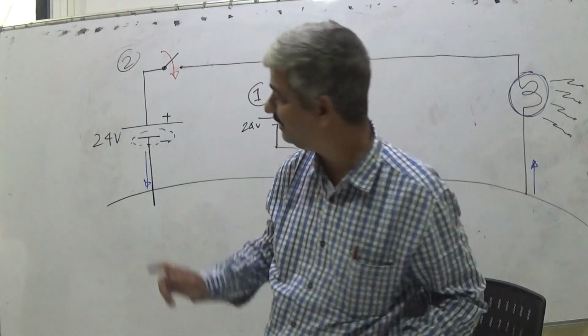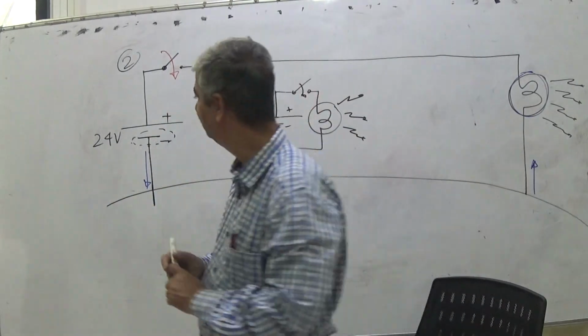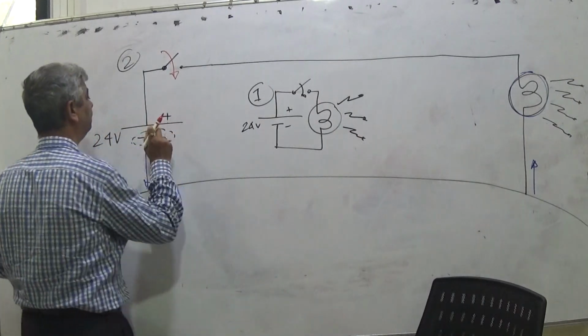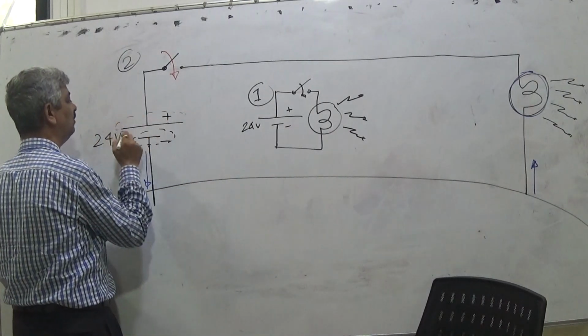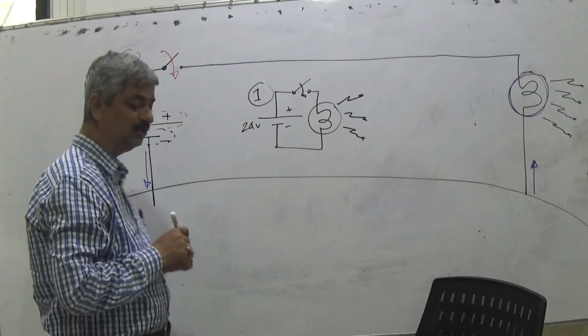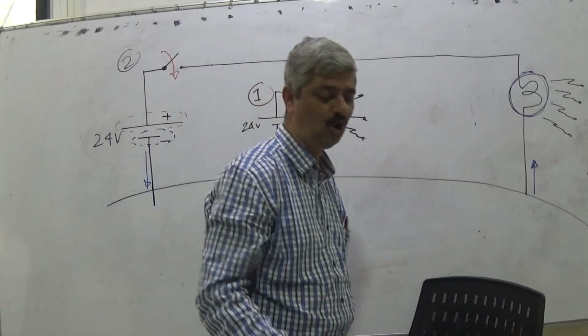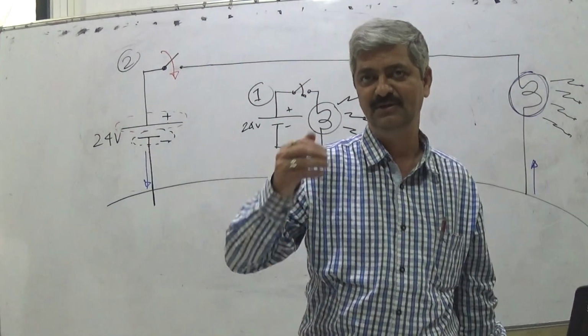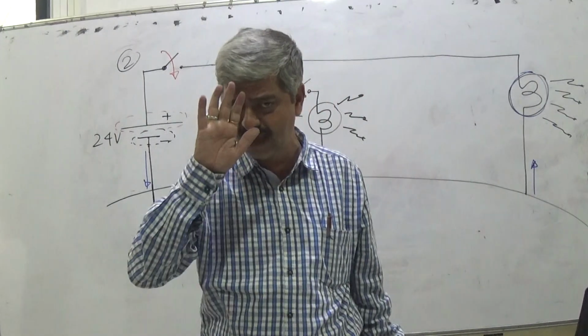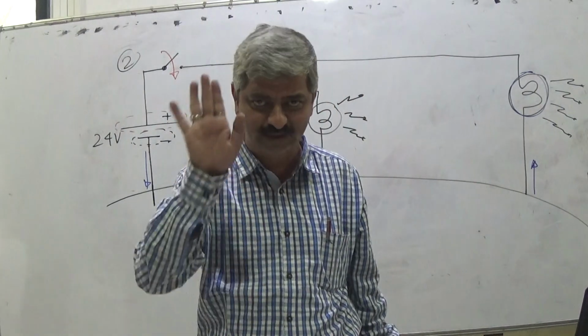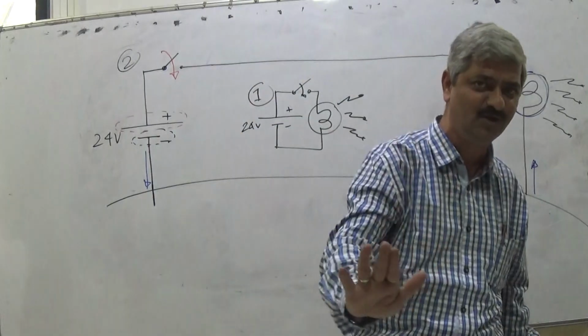And at the positive terminal of the battery, there is a shortage of electrons than protons. Listen very carefully, I am trying my level best to explain it in very simple words.